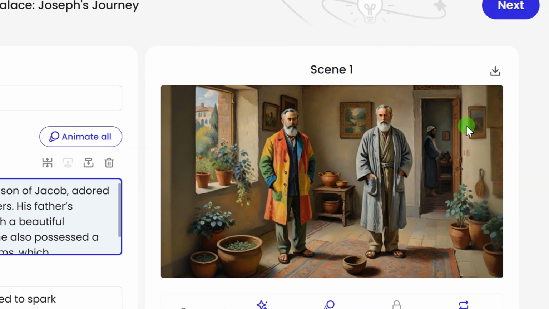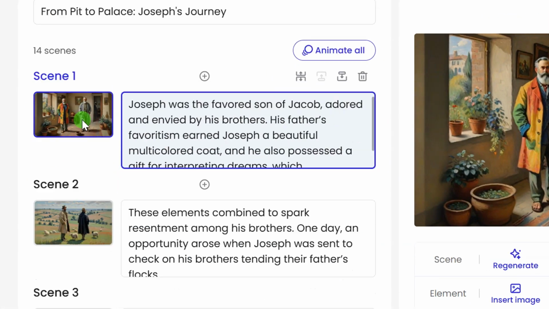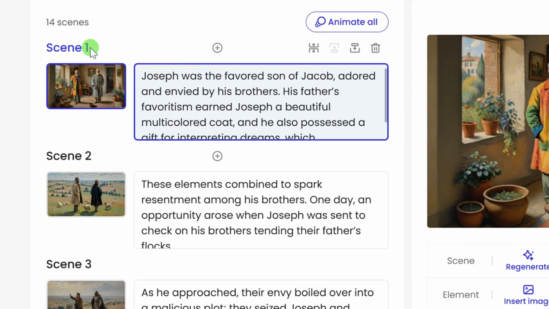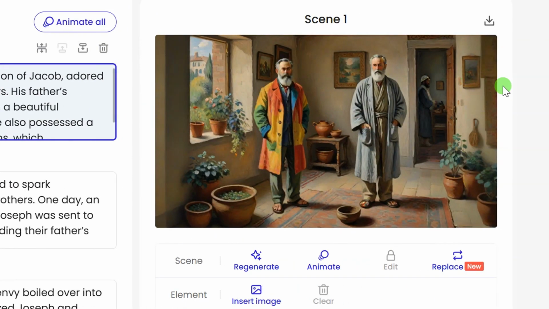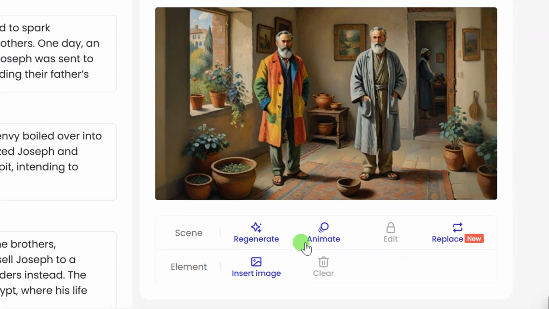But if that's not what you want, then you can come down here. This is where you see scene 1. So for the scene 1, this is the image that was used for the scene 1. So you can go to the right hand side here, then you scroll down, and from here you can see regenerate. That is if you want to regenerate this image for the scene 1. You can click on replace to replace this image for scene 1. You can click on insert image to insert an image that should be used for this scene 1.